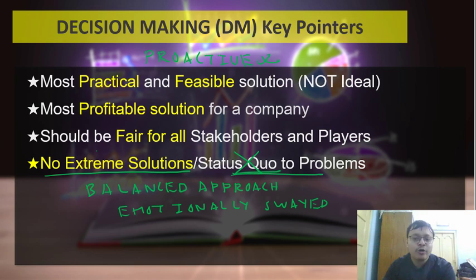So you've got to be proactive in your decisions. You've got to choose options which are proactive, which avoid any kind of bias, which are balanced in nature, but at the same time, the root thing must not be swayed. That is, the most practical, achievable, and most profitable. Remember, it is not supposed to be the most ethical. You do not go with the most ethical solution.